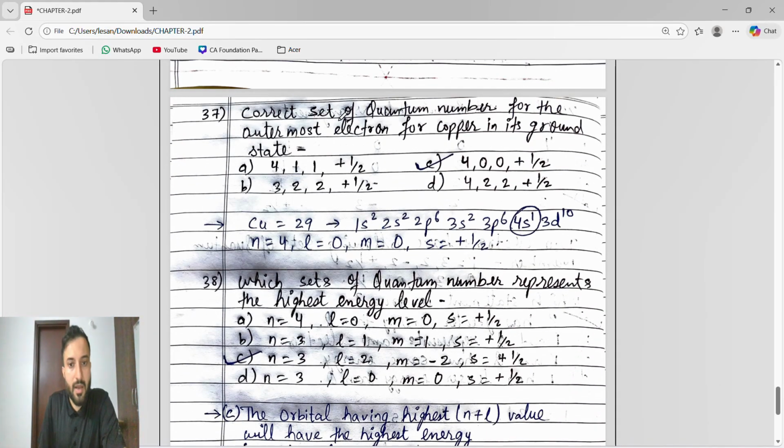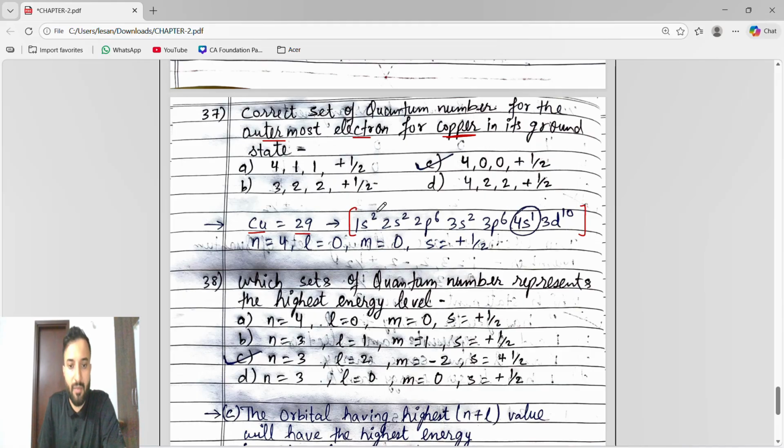Next, same question: the correct set of quantum numbers for the outermost electron of copper in its ground state. First we write the atomic number of copper, which is 29, and we know copper and chromium have exceptional electronic configurations. So we write the electronic configuration of copper. Here we see the s is 2 filled, the s is 2 filled, the p is 6 filled, the s is 2 filled, the p is 6 filled.